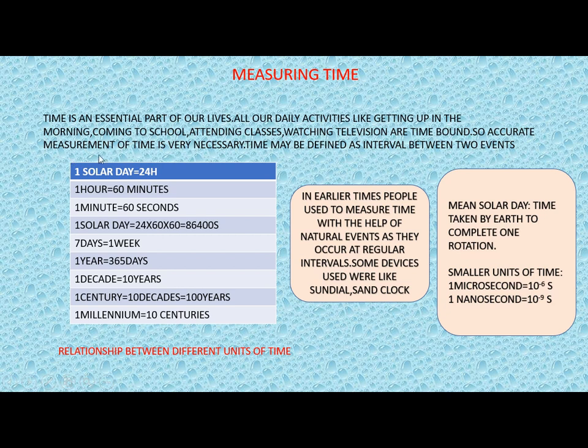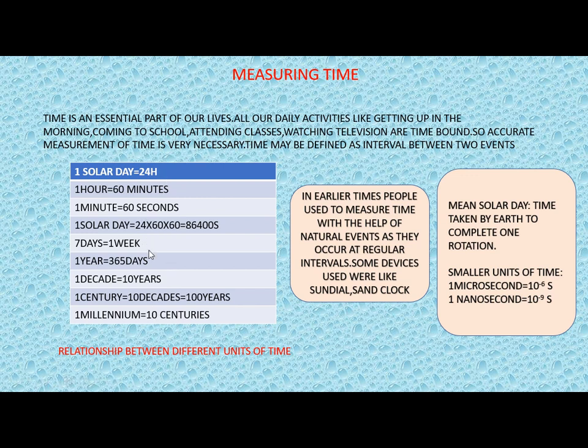So accurate measurement of time is very necessary, and time may be defined as the interval between two events. Suppose I say that I took 1 hour to complete a task. What is that time? That is the interval between two events, meaning when I started working on that work and when I finished. So that is the time interval. So I can say that I took 1 hour to complete a task.